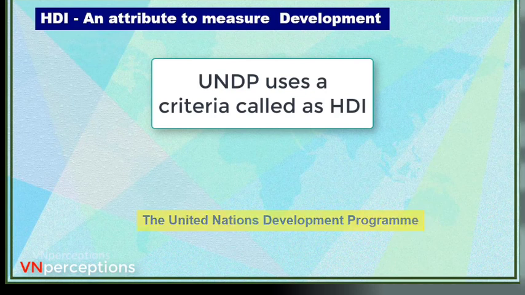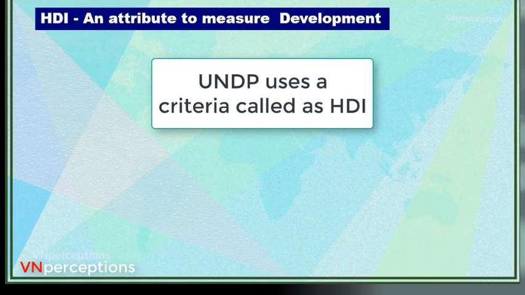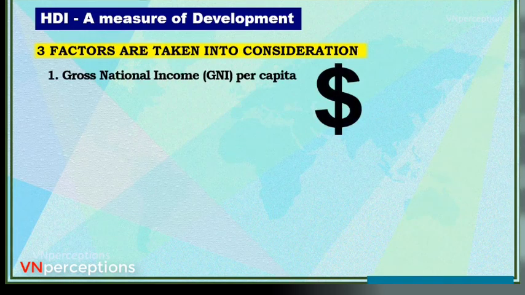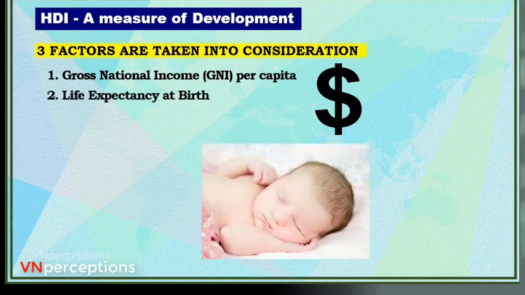And the Human Development Index is a statistic of 3 indicators used to rank countries in their level of human development. And these 3 factors are, first one is the gross national income per capita. When I say per capita, it is the average of the gross national income of a country. Second one is the life expectancy at birth.